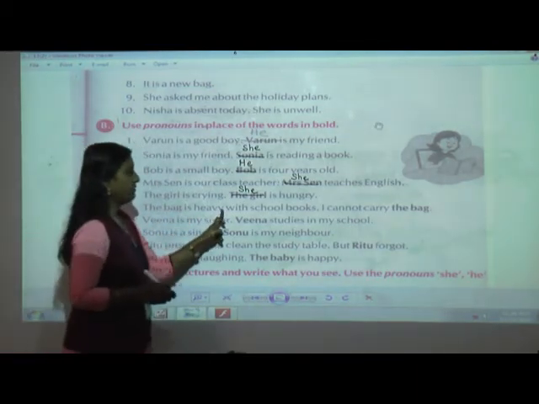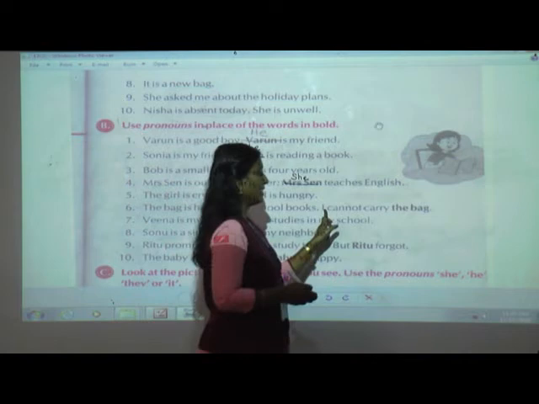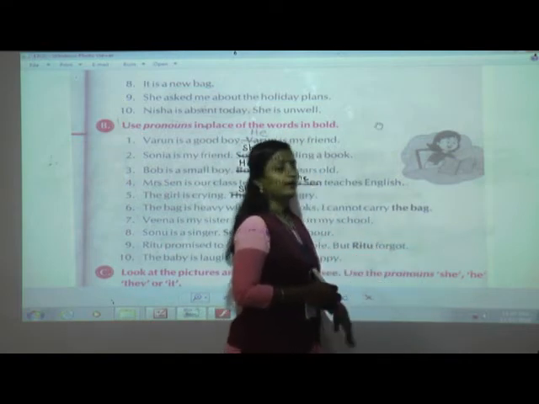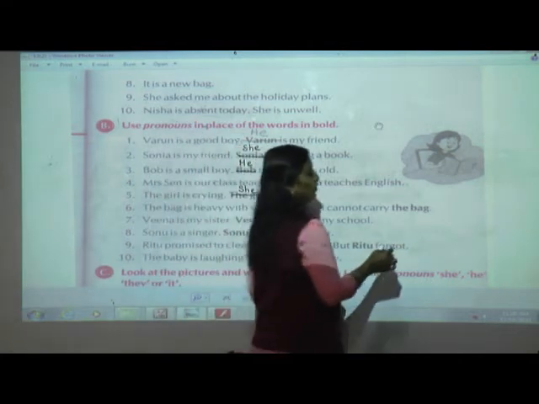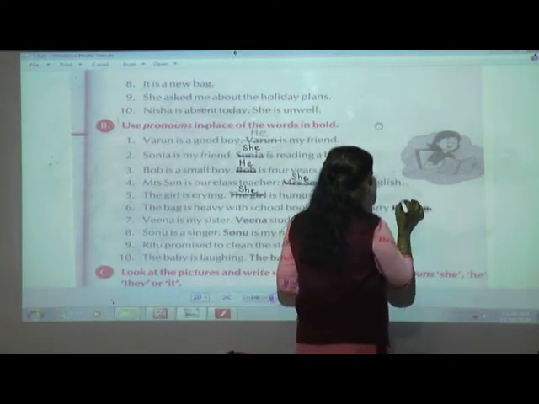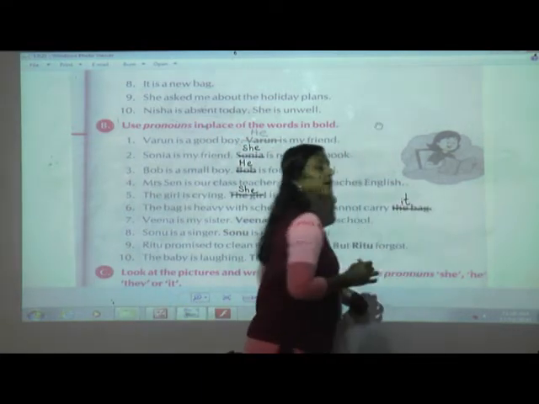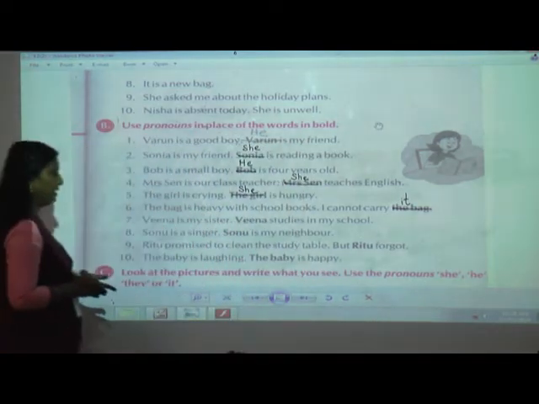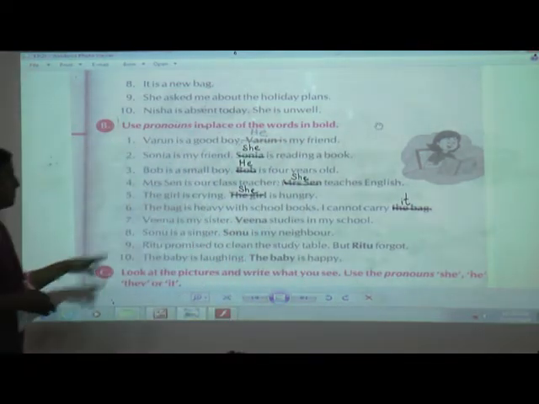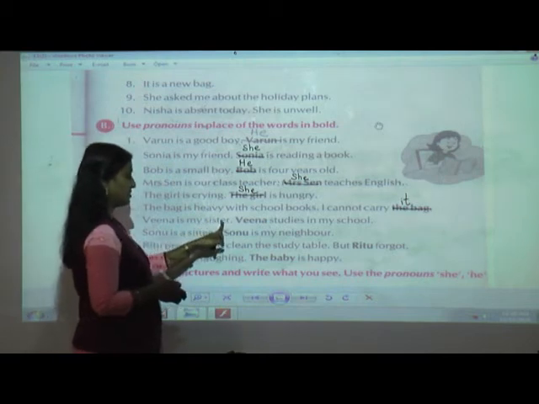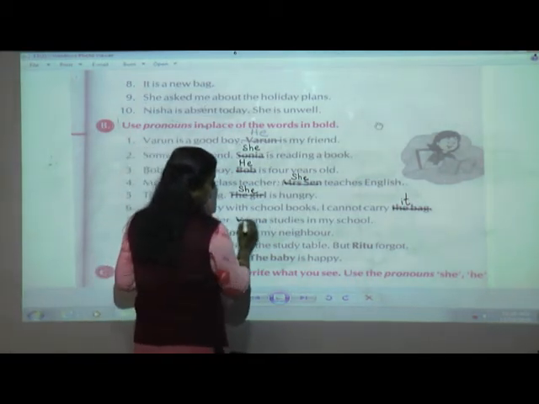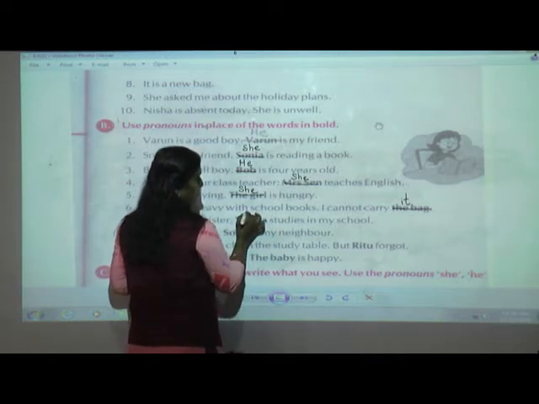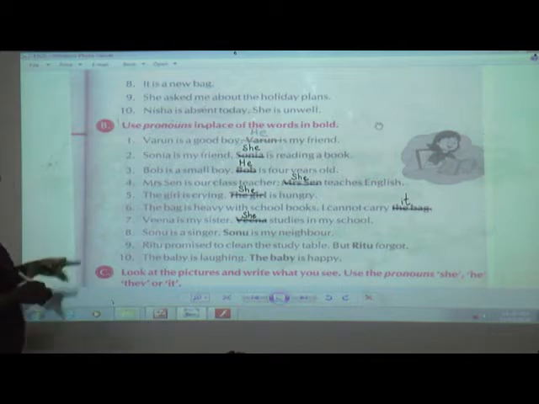The bag is heavy with the school books. I cannot carry the bag. Now bag is what? Yes, it is a non-living thing. So I have told you whenever there is a non-living thing, which word are we going to write? It. Veena. Veena is my sister. Sister again indicates it is a female gender. So I am going to write, Veena studies in my school. She studies in my school.